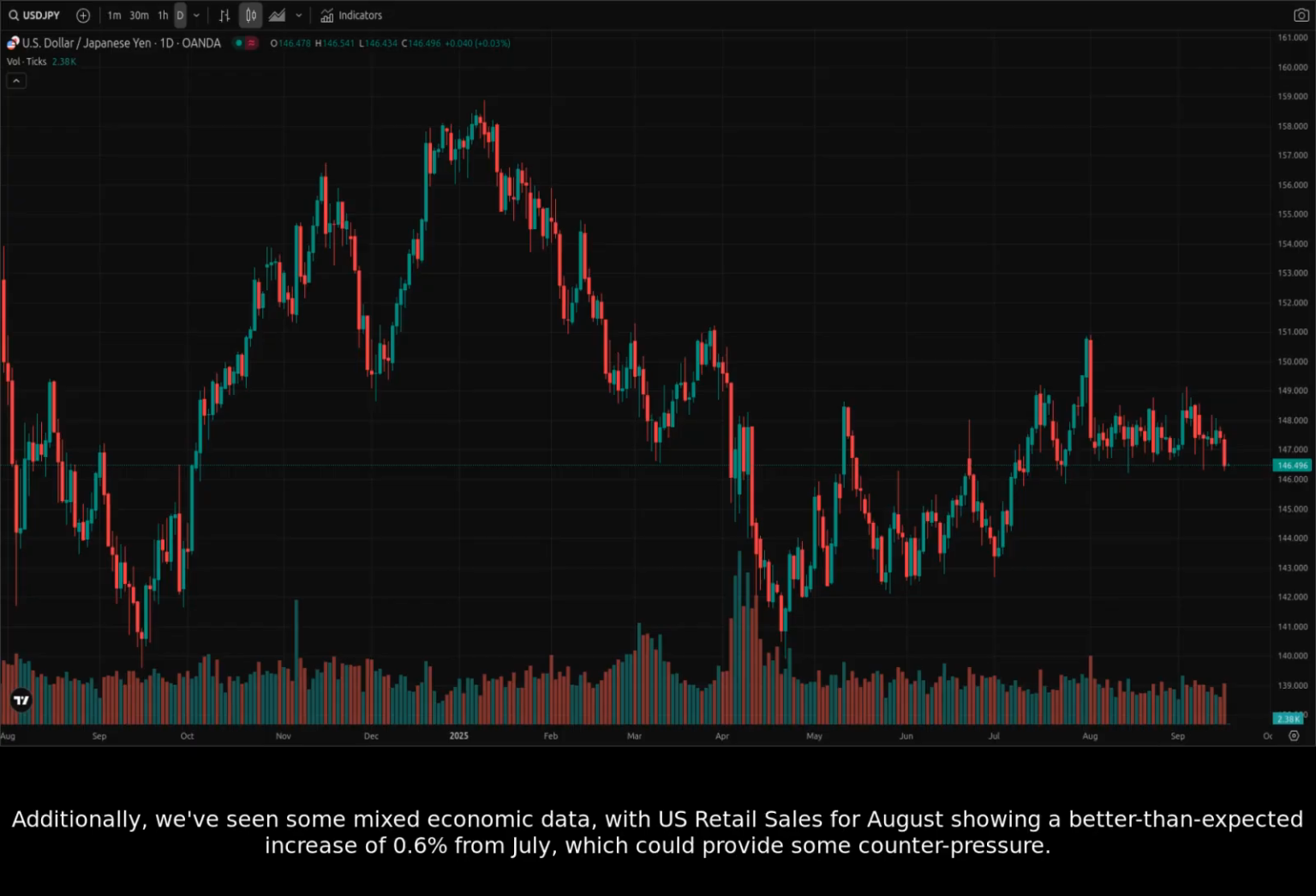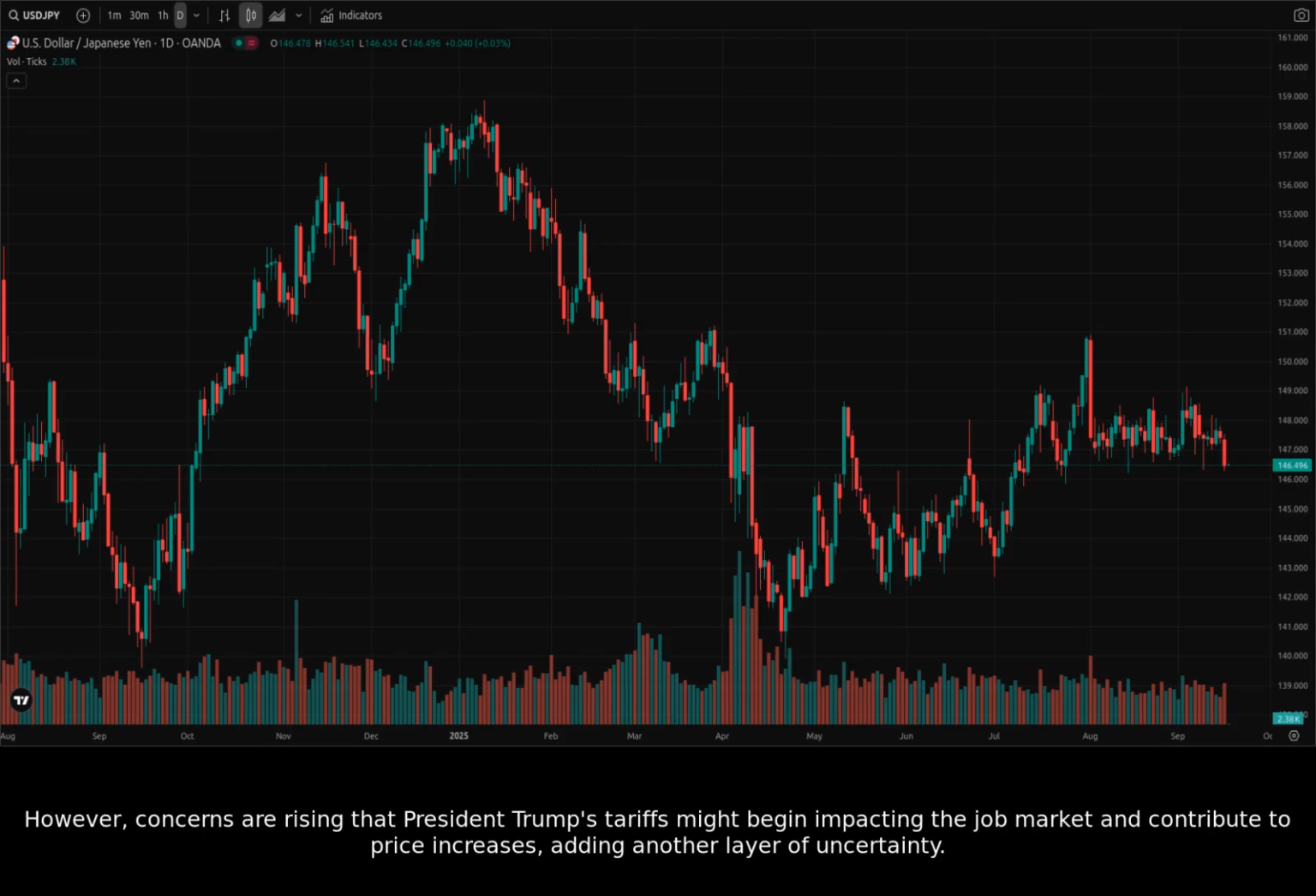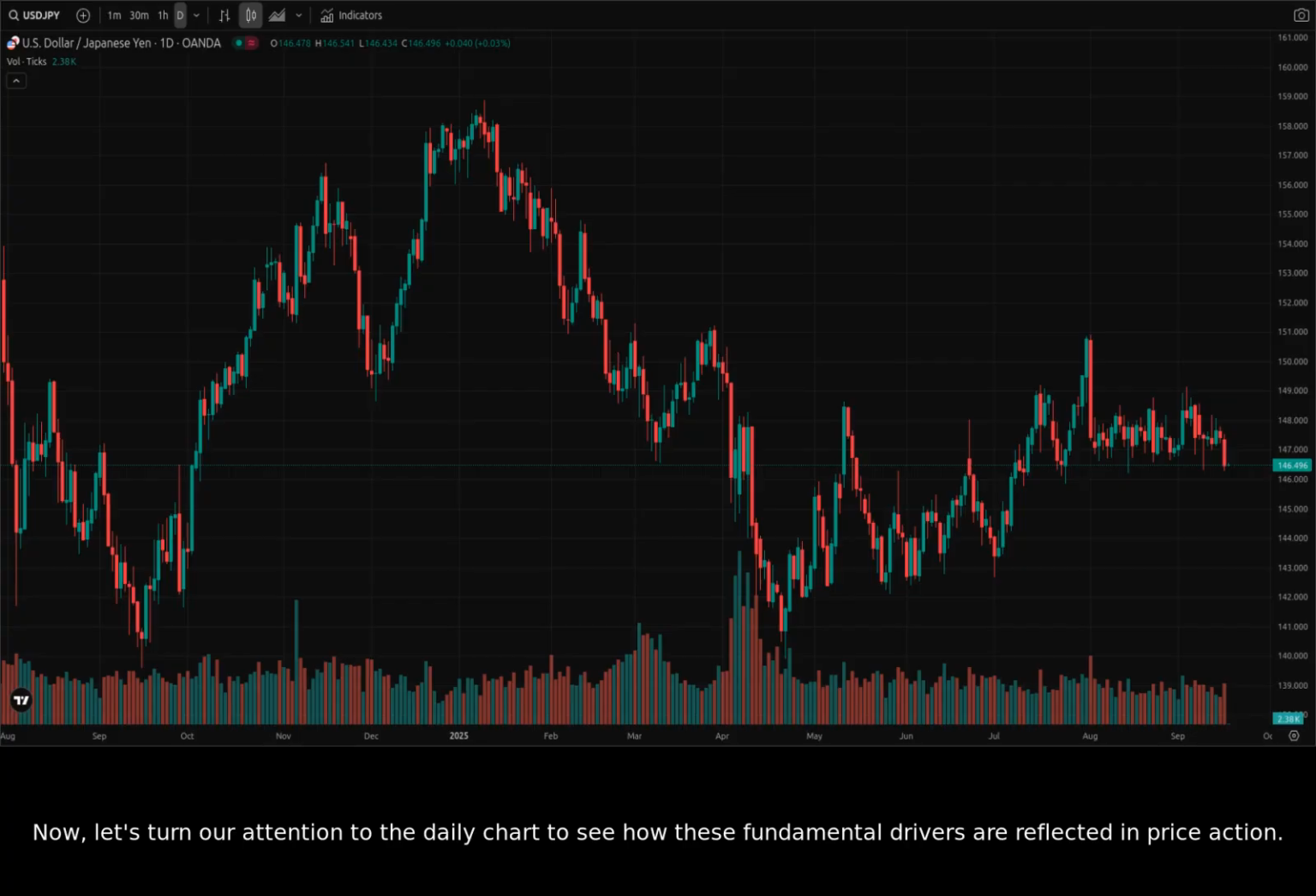Additionally, we've seen some mixed economic data, with U.S. retail sales for August showing a better-than-expected increase of 0.6% from July, which could provide some counterpressure. However, concerns are rising that President Trump's tariffs might begin impacting the job market and contribute to price increases, adding another layer of uncertainty.